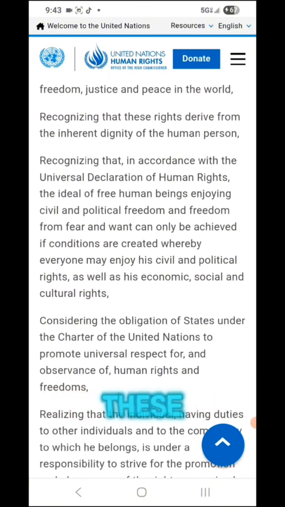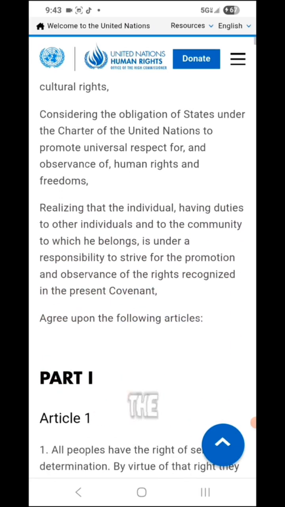Recognizing that these rights derive from the inherent dignity of the human person, recognizing that in accordance with the Universal Declaration of Human Rights, the ideal of free human beings enjoying civil and political freedom and freedom from fear and want can only be achieved if conditions are created whereby everyone may enjoy his civil and political rights as well as his economic, social, and cultural rights,